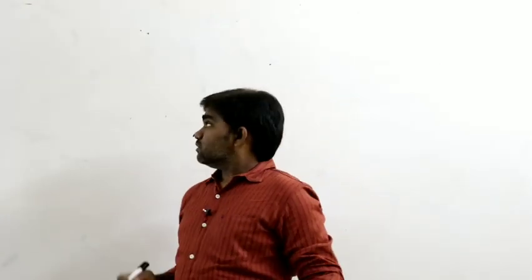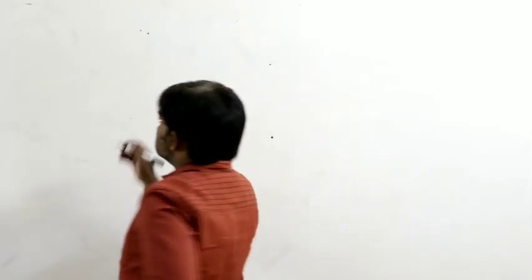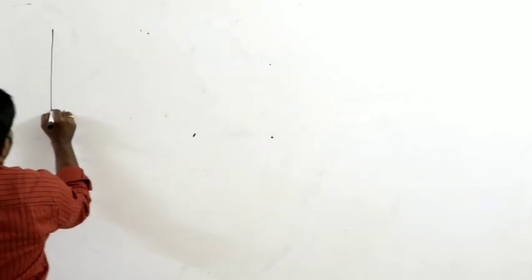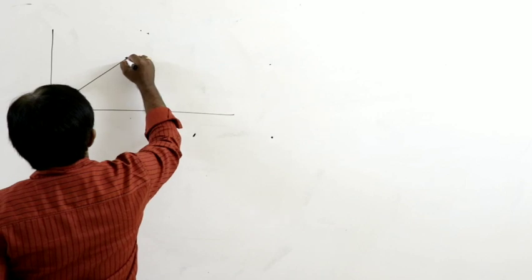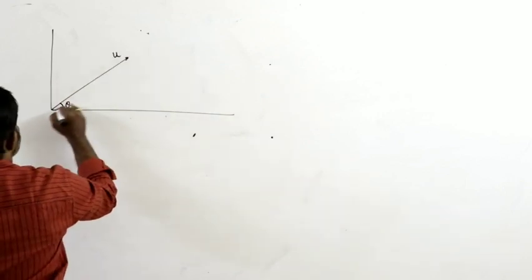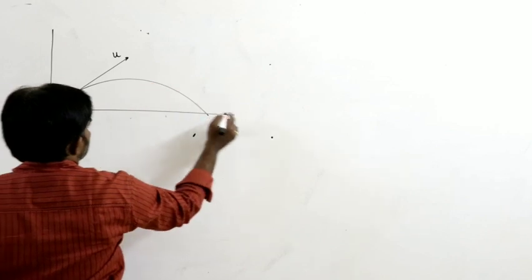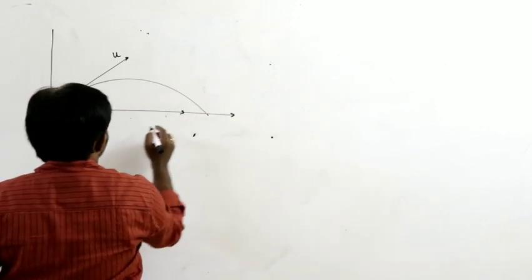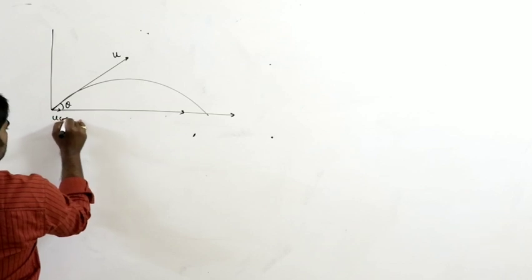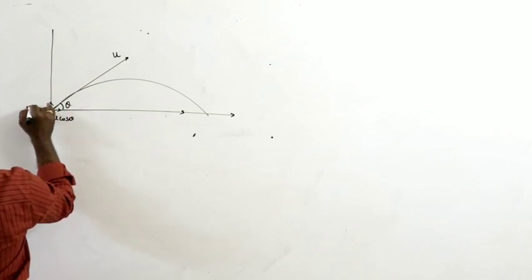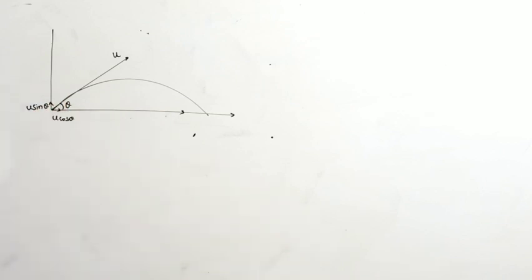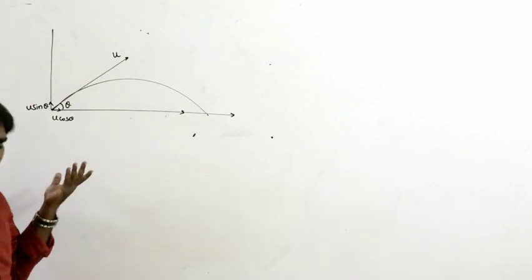Now let's check one problem based on this, the same situation. See here, the body is projected with velocity u at an angle theta to the horizontal. Along the horizontal direction the initial velocity is u cos theta, and along the vertical direction the initial velocity is u sin theta.